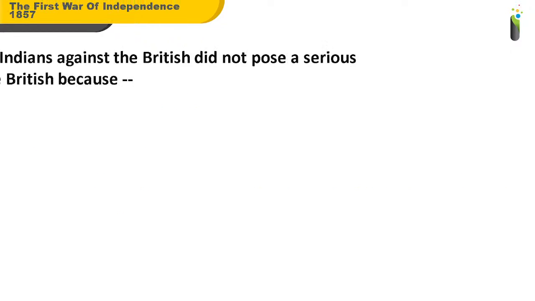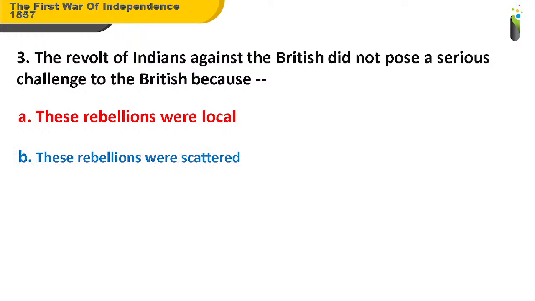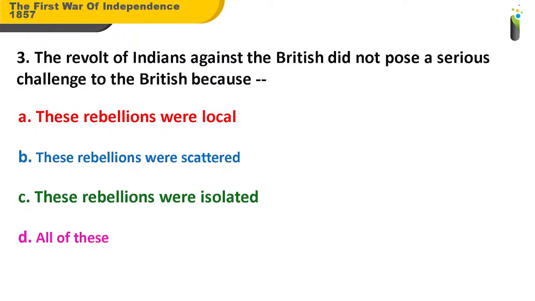Now, coming to question number 3. The revolt of Indians against the British did not pose a serious challenge to the British because A. These rebellions were local, B. These rebellions were scattered, C. These rebellions were isolated, D. All of these.